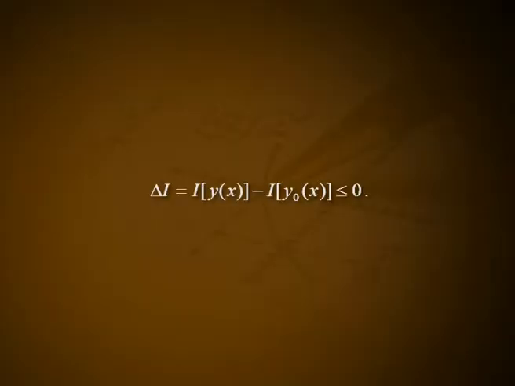A functional I of y of x attains a maximum on a curve y is equal to y naught of x if the values of I on any curve close to y is equal to y naught of x do not exceed I of y naught of x. This means that delta I is equal to I of y of x minus I of y naught of x is less than or equal to 0. Further, if delta I is less than or equal to 0 and delta I is equal to 0 only on y is equal to y naught of x, we say that a strict maximum is attained on y is equal to y naught of x.